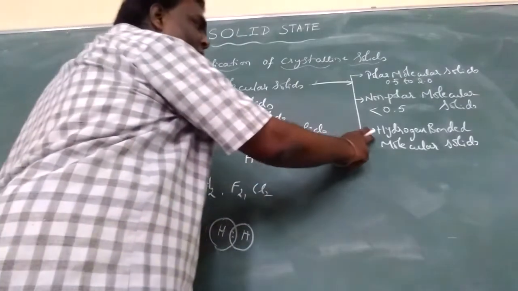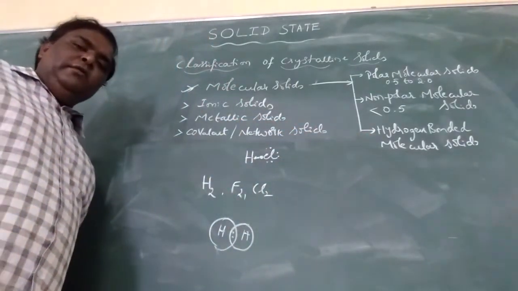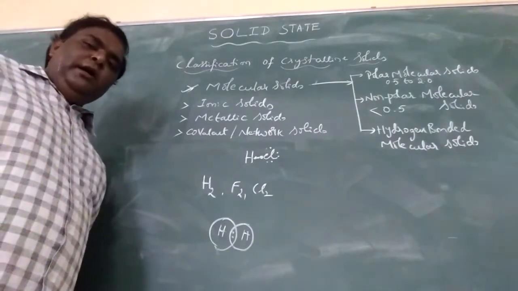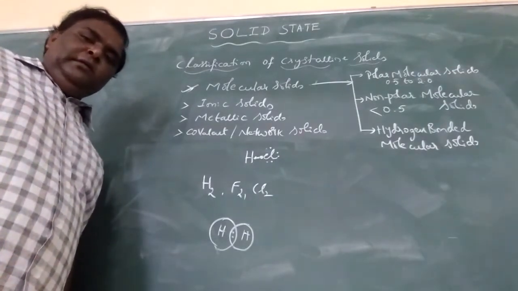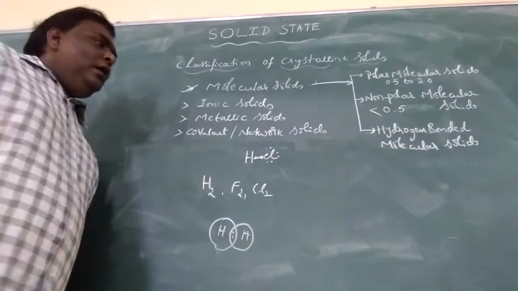Next is hydrogen bonded molecular solids. In hydrogen bonded molecular solids, hydrogen gets bonded with another element through a covalent bond.